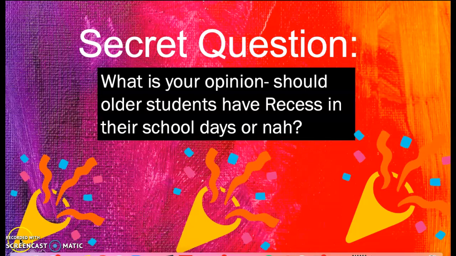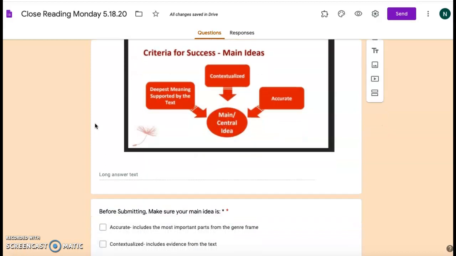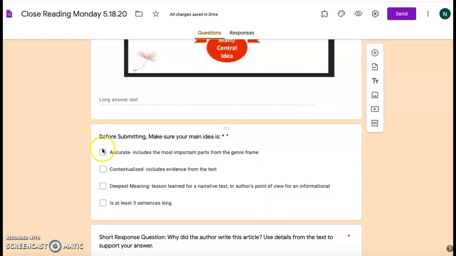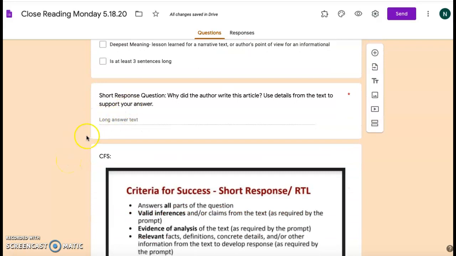Nice work. All right, so here we are. You are ready to write the main idea of this informational text. Keep in mind the CFS and the fact that your main idea should be at least 3 sentences or 3 bullet points long. Once you've done that, make sure you use this checklist to check yourself that you have all of these things in your main idea. And answer the short response question.